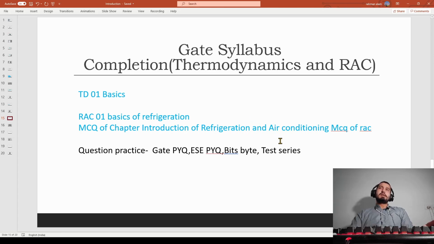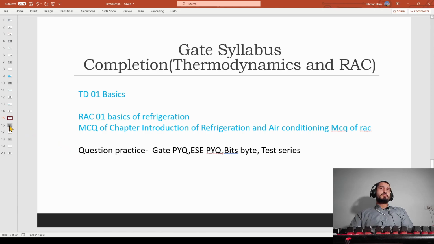I have given the RAC side specifically because many people don't do the numerical part of RAC that much. Even this is very important; even this year the question was there. So it is an important and interesting subject for IITs. That's why they use this subject a lot in examinations, and for other examinations like ISRO it is very important, and BARC wise also.